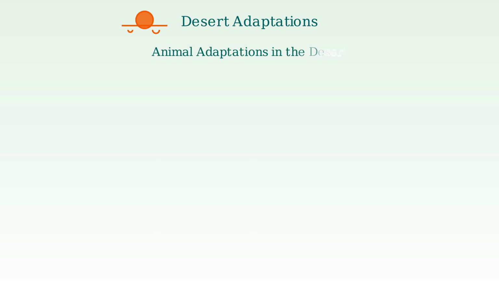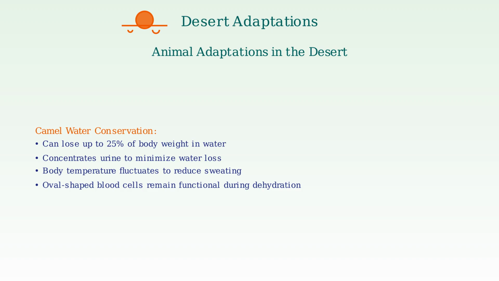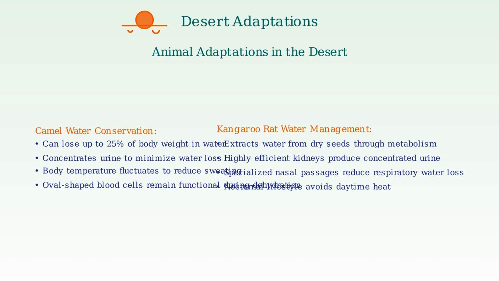Camels have remarkable water conservation abilities. They can lose up to 25% of their body weight in water without harm. Their specialized physiology includes concentrated urine, fluctuating body temperature to reduce sweating, and oval-shaped blood cells that continue functioning during dehydration. Kangaroo rats have evolved exceptional water management. They can metabolically extract water from dry seeds, produce highly concentrated urine, and have specialized nasal passages that reduce water loss during breathing. Their nocturnal lifestyle helps them avoid daytime heat.